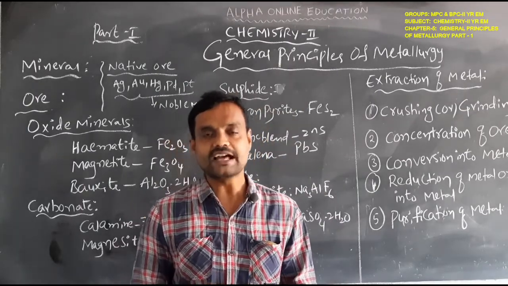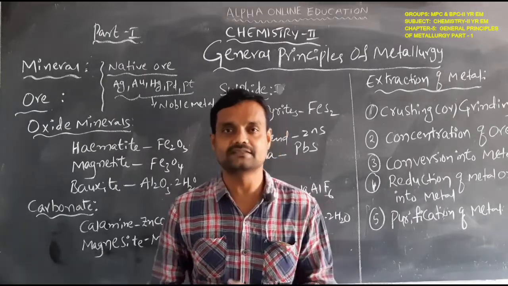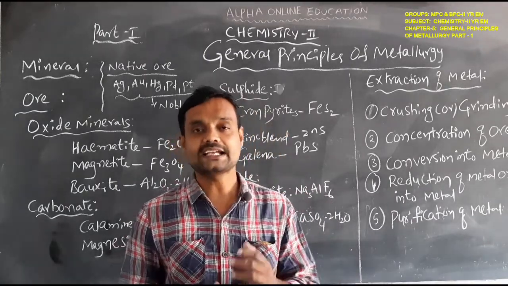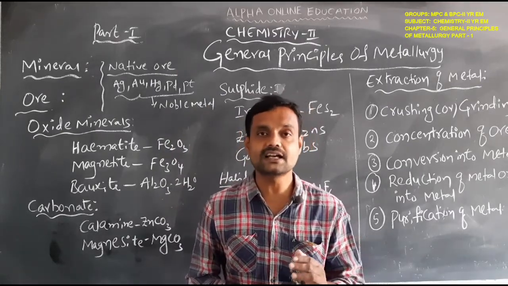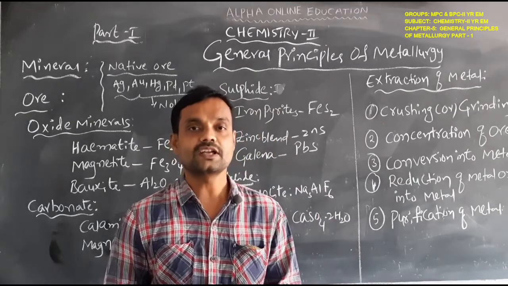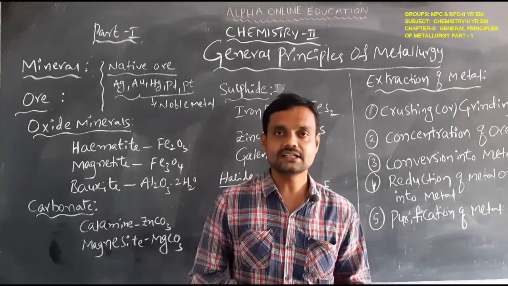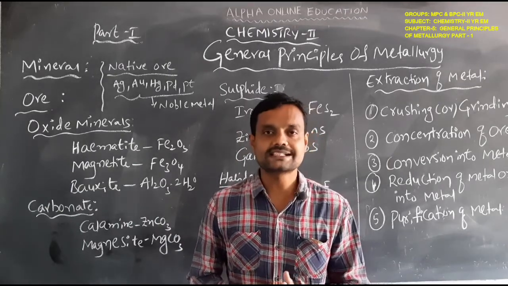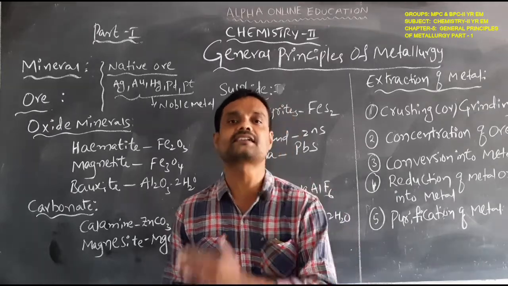So here we require the metal separately. For example, here we require iron. But iron is not present in its free state. It is always combined with oxygen, like iron oxide. So here we require the iron. So what will we do here? We can separate the iron from iron oxide.